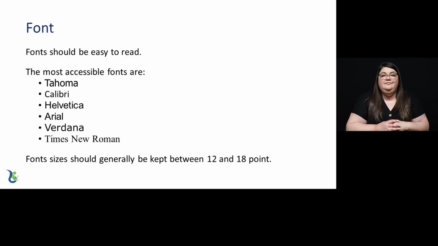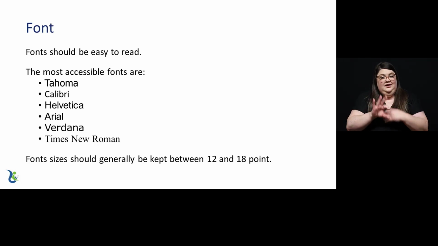Font. Font styles are also important when keeping accessibility in mind. Fonts should be easy to read. Sans serif fonts should be used over serif fonts. Serif fonts have decorative lines or tails on their letters that make them more difficult to read, whereas sans serif fonts have clean, simple lines which are easier to read. The most accessible fonts are Tahoma, Calibri, Helvetica, Arial, Verdana, and Times New Roman. Font sizes should generally be kept between 12 and 18 point.